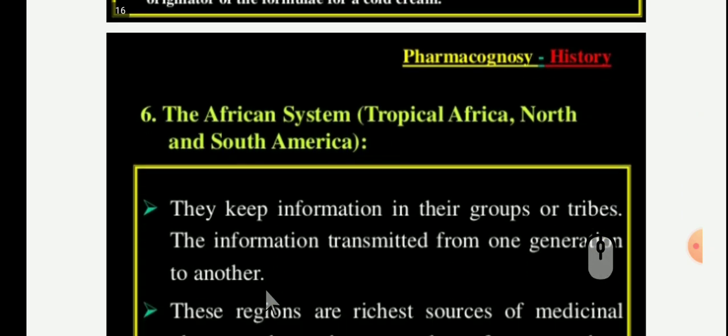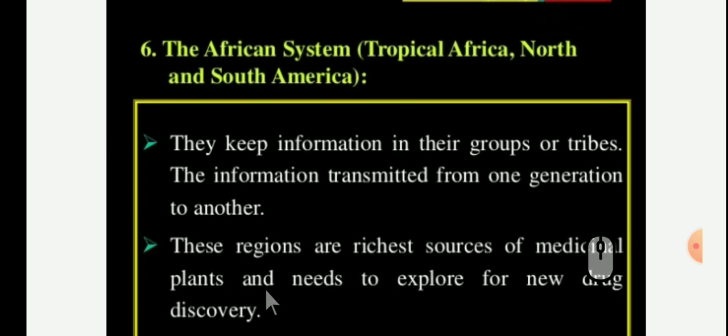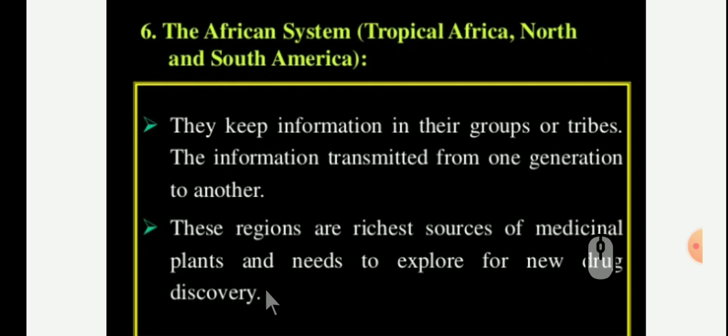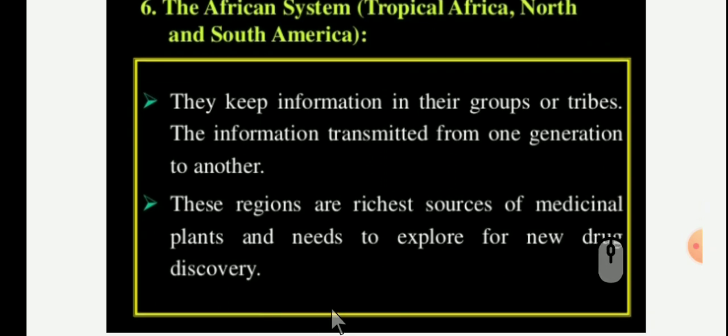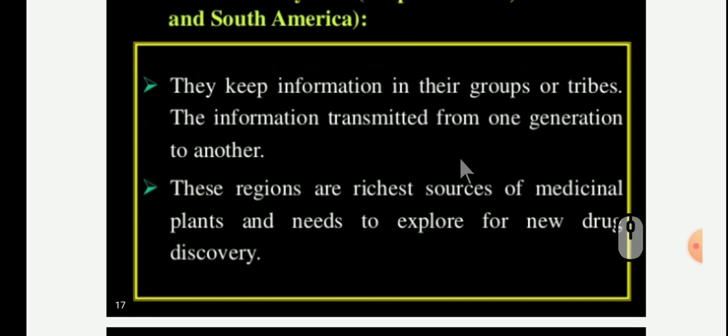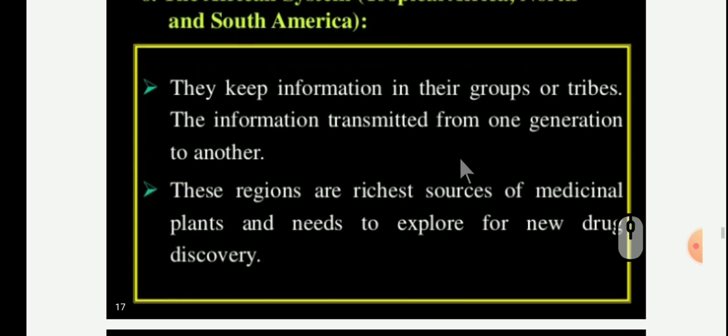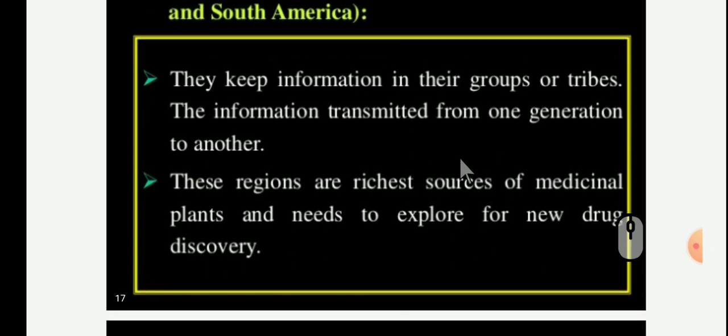Last but not least, the African system, tropical Africa, North and South America. They keep information in their groups or tribes, and the information is transmitted from one generation to another generation. These regions are the richest sources of medicinal plants and need to be explored for new drug discovery.